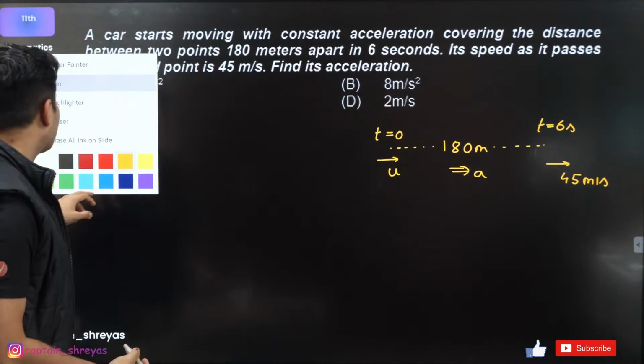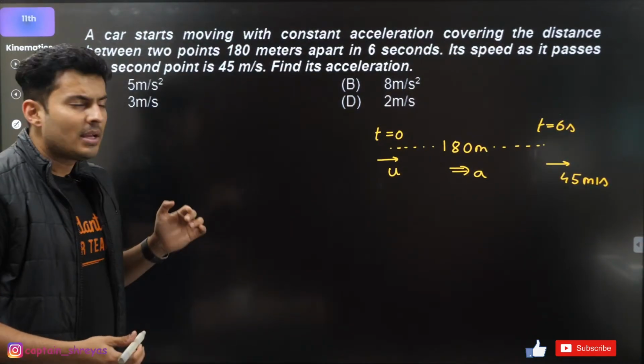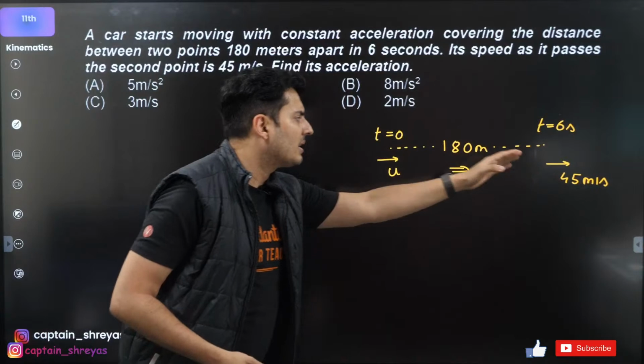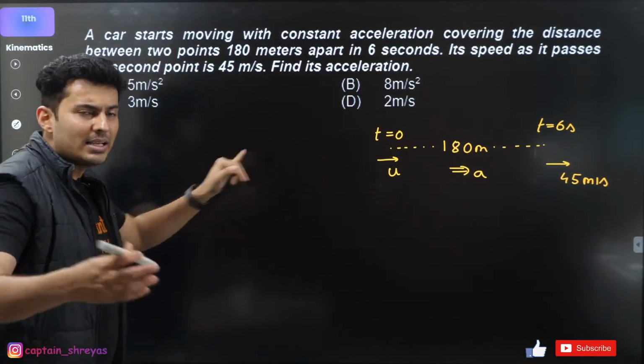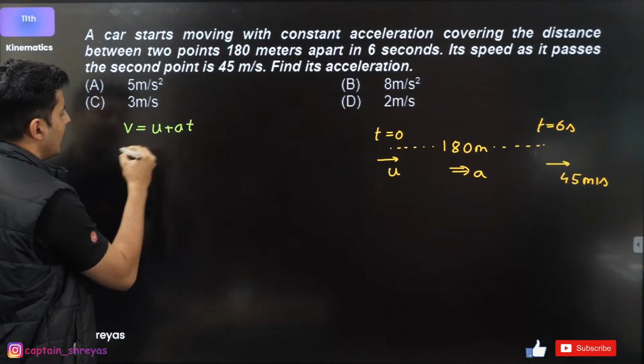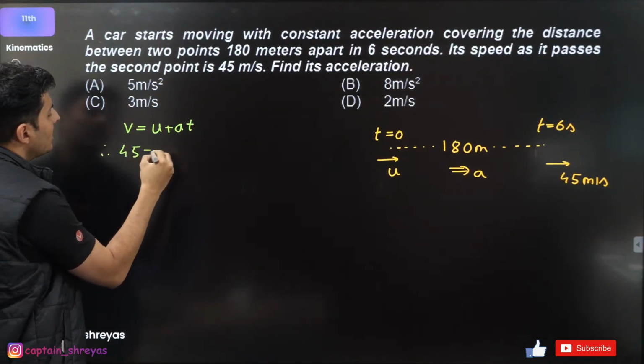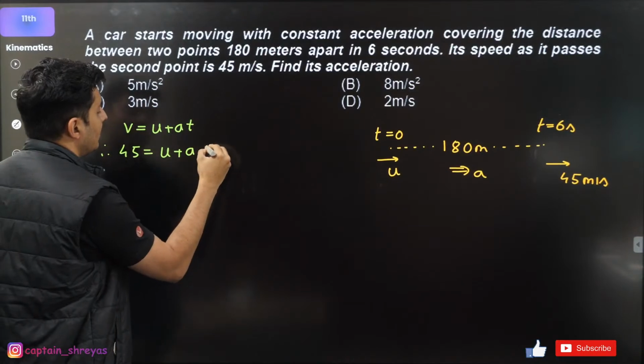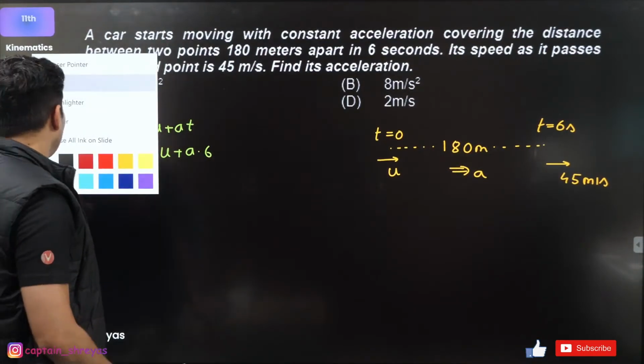Let's see which all equations can we actually sit and use. Maybe final velocity is given. Maybe I can use v is u plus at because time is also there. So v is u plus at. If I use that, I will get 45 is equal to u plus acceleration into 6. Okay, that is one equation.